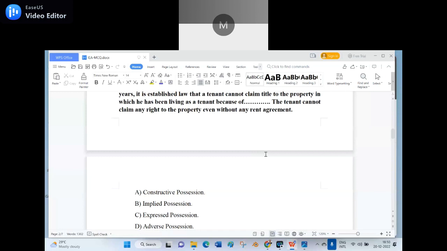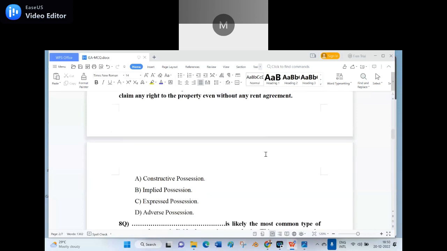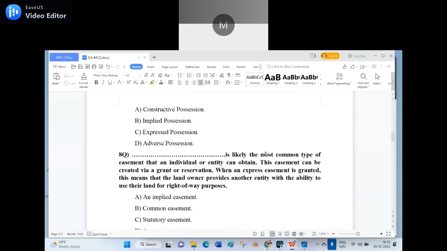Second option. Sir, constructive position. WRONG. Hurry up. The right answer is option D, adverse position. That is the right answer for the seventh question. Adverse position. Is it clear? Yes, sir. Good. Eighth question.